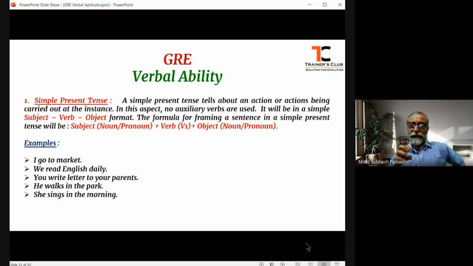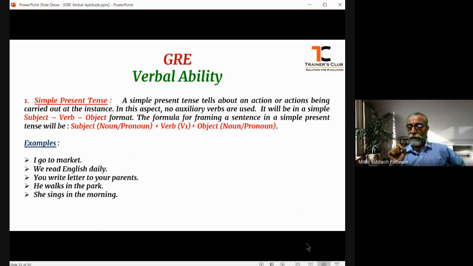So, to frame a sentence in the simple present tense aspect, no auxiliary verbs are used. It will be in a very pure subject verb object format.